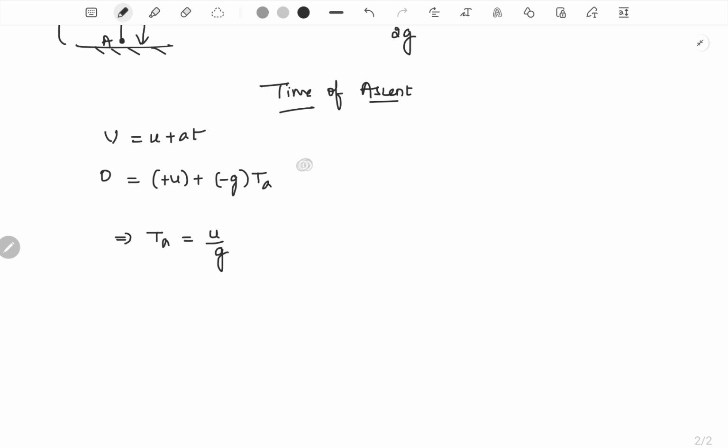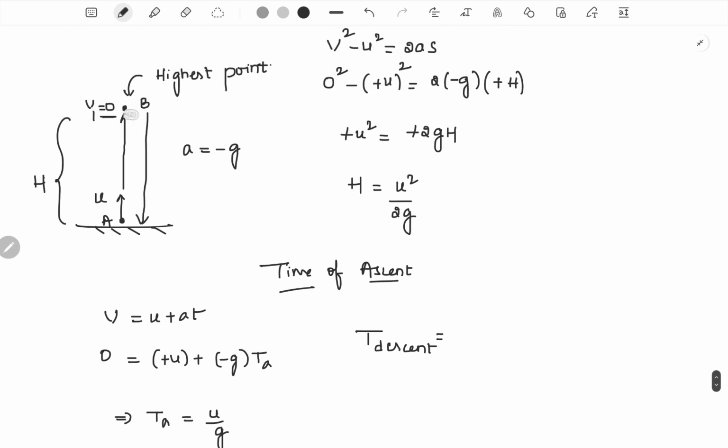Okay. So we can also find the time of descent. Once it goes to the maximum point B, then it would start falling downwards. As it's going up, velocity is upwards, acceleration is downwards. So once it reaches point B, velocity becomes 0. Though at that moment velocity is 0, still the body has acceleration in the downward direction, or in other words, there is still a force acting on it in the downward direction. As a result, it would be pulled down, so it wouldn't just stay at B.